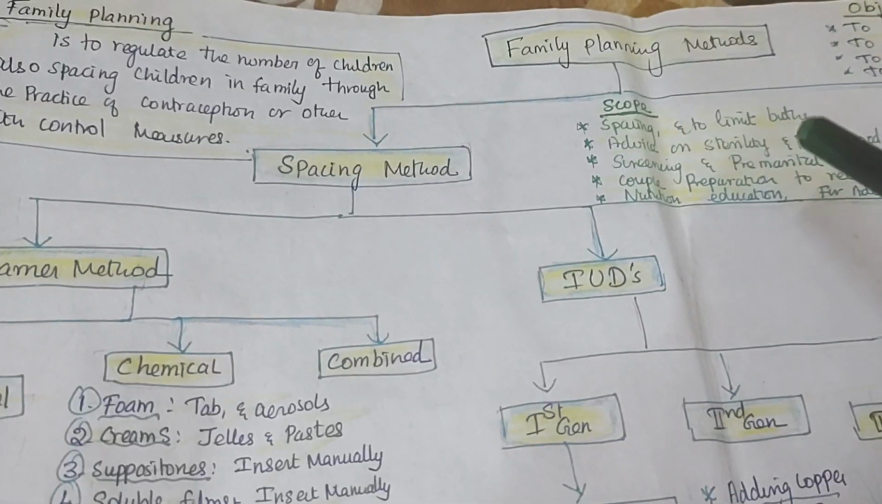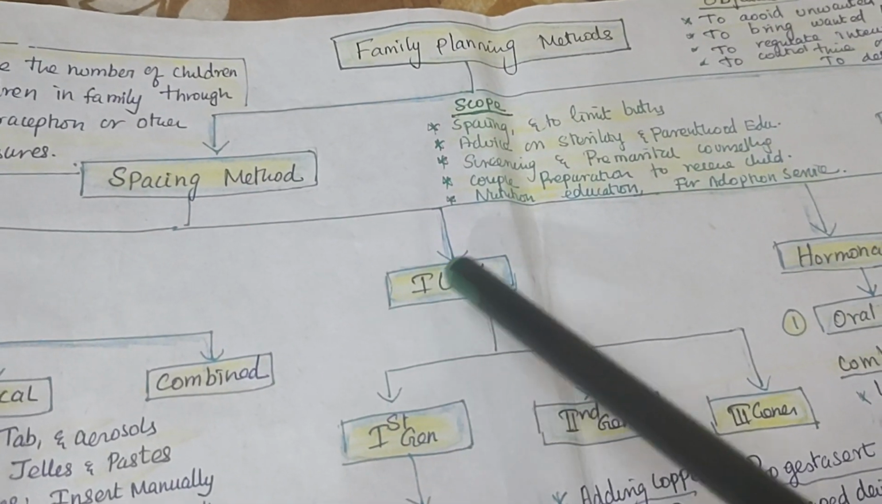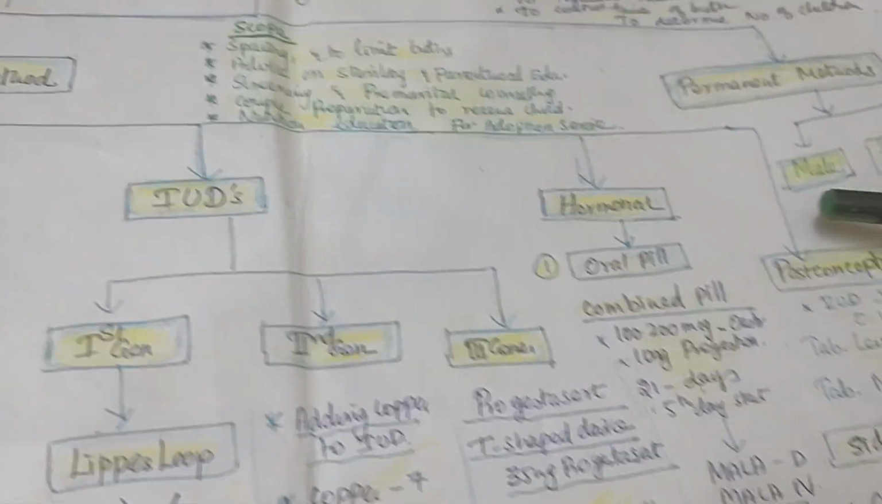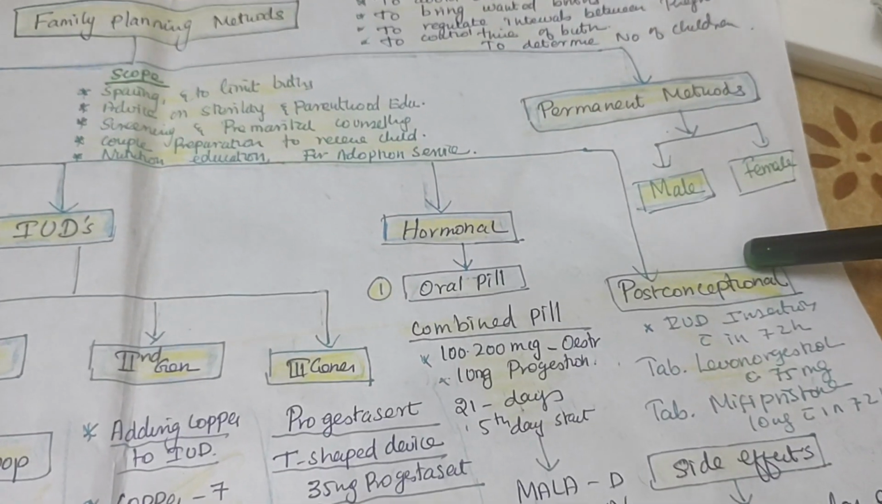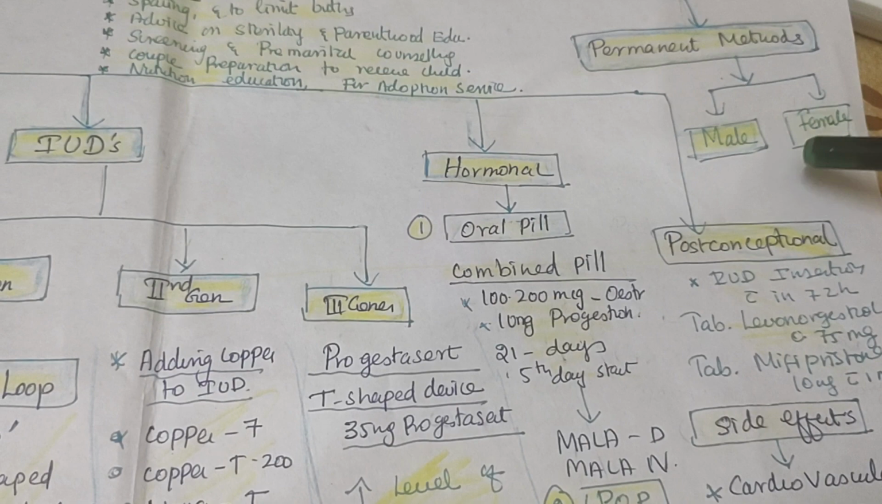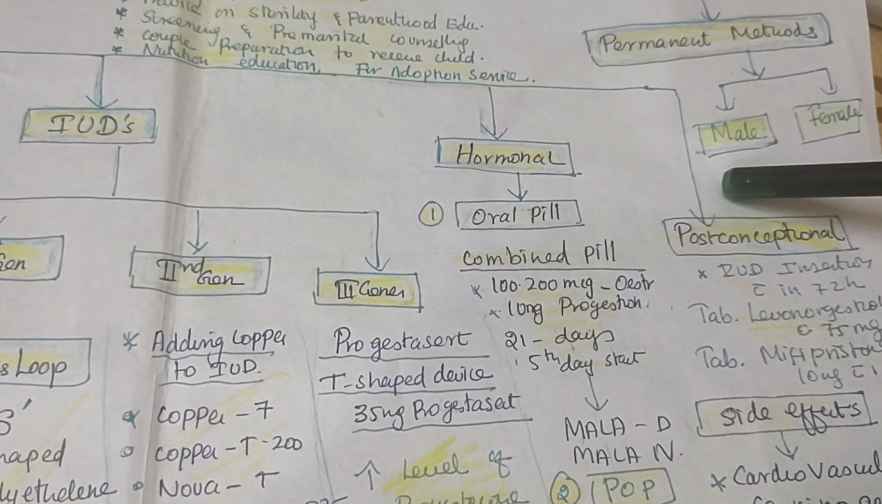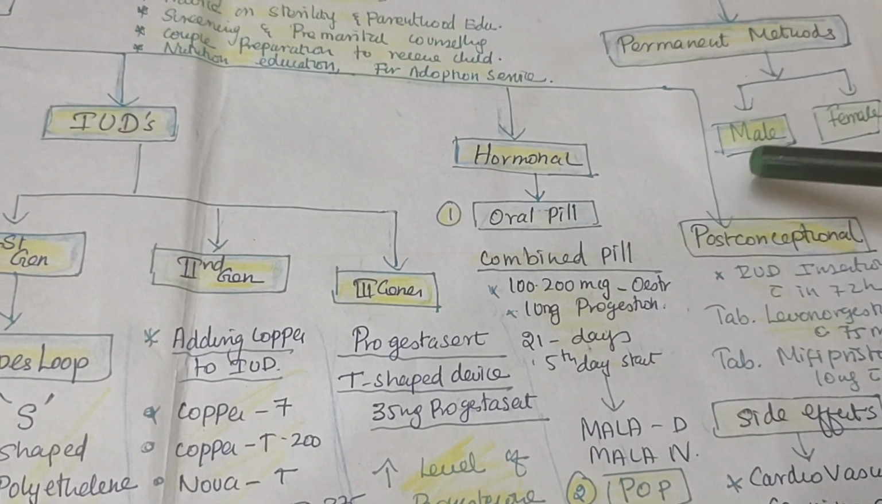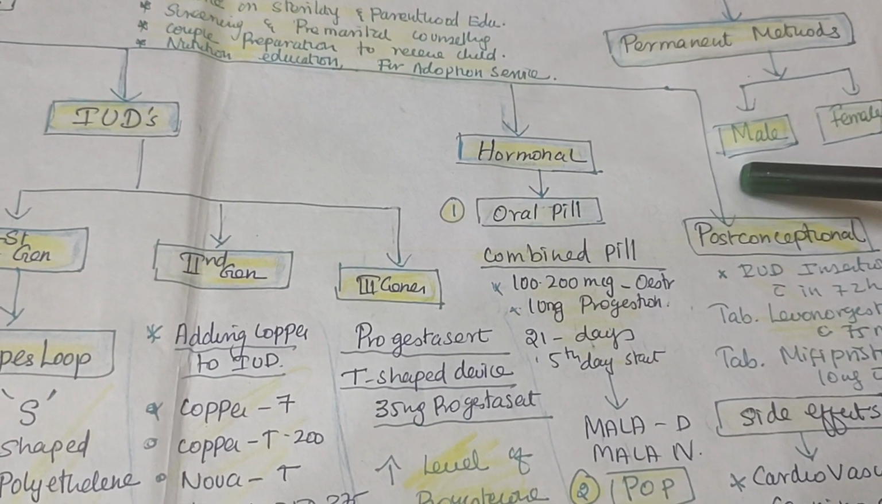Family planning methods are broadly classified into two methods. The first one is the spacing method and the second is the permanent method. The permanent method has a male and a female method. Male will be the vasectomy, female will be the tubectomy. The vasectomy can be a no-scalpel vasectomy, and you can do it on the table in the dressing room itself. But most of the men don't like to go for this vasectomy.